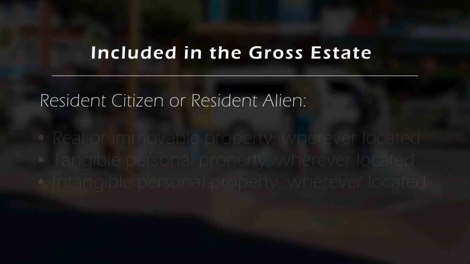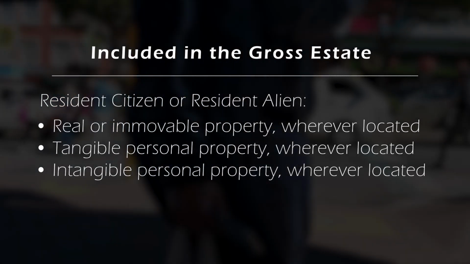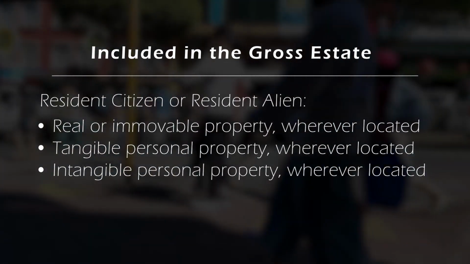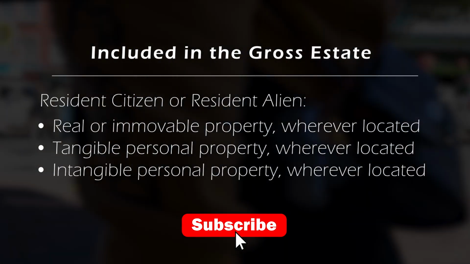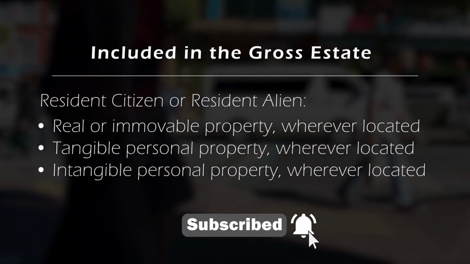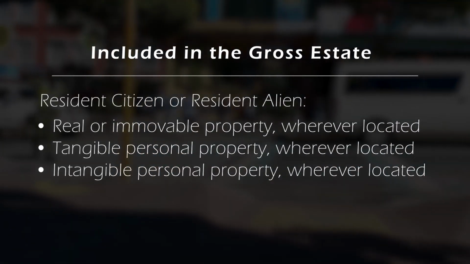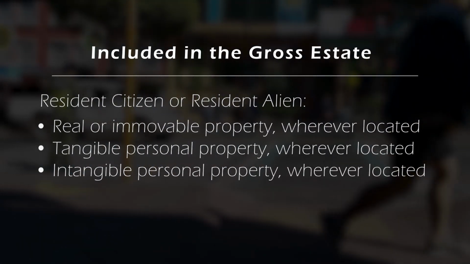In order to determine the correct gross estate, it's important to consider the residency and citizenship of the decedent. If the decedent is a resident citizen or resident alien, the following will be included as part of the gross estate. The first one is real or immovable property, wherever located, such as a parcel of land, building, or a house. The second would be tangible personal property, wherever located. Lastly, intangible personal property like investment in stock, bonds, crypto, NFT, etc., also wherever located.